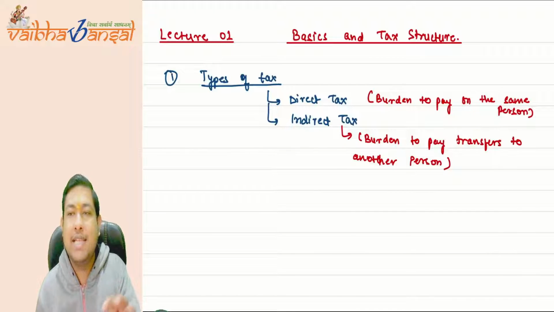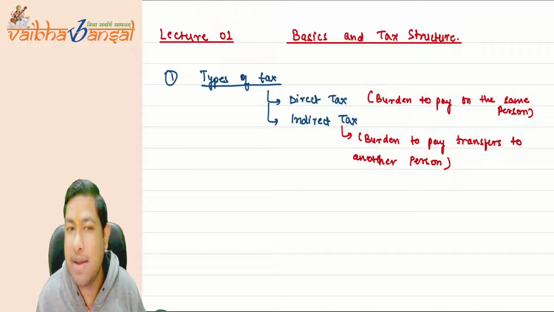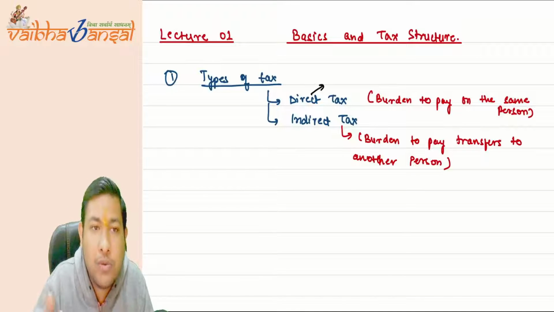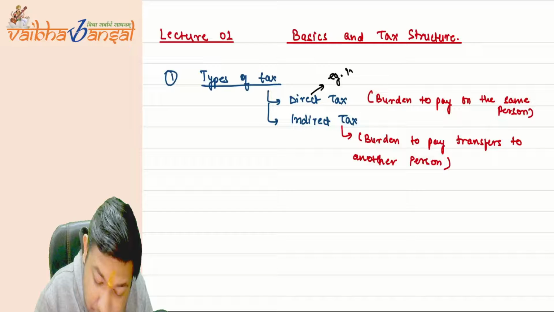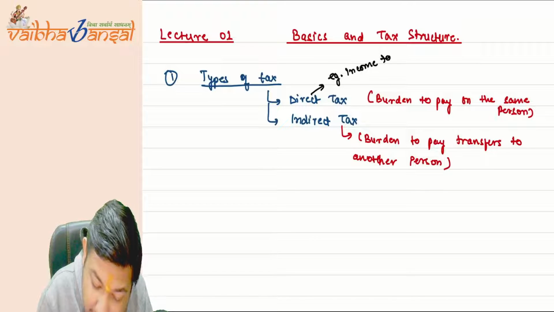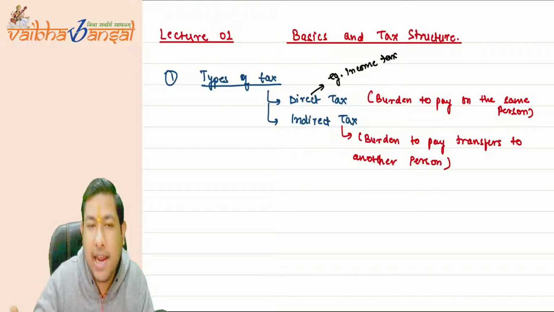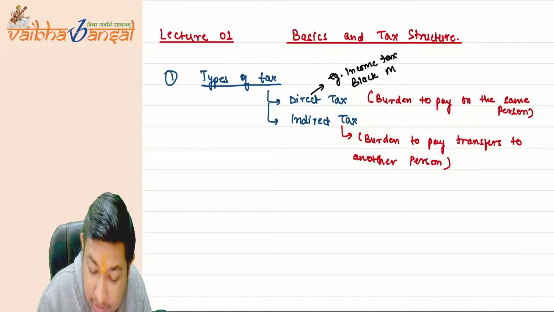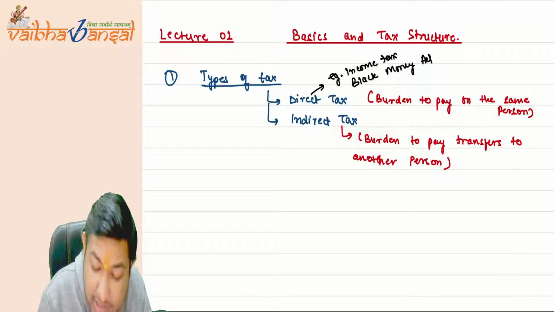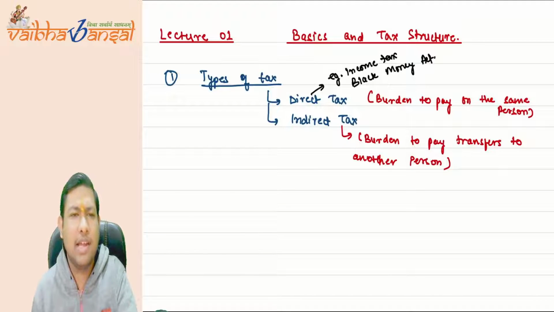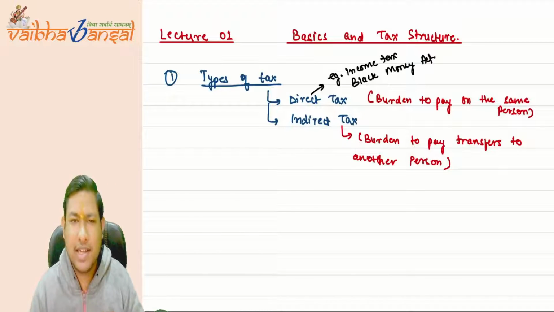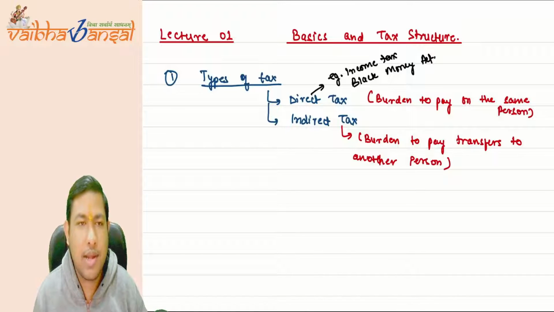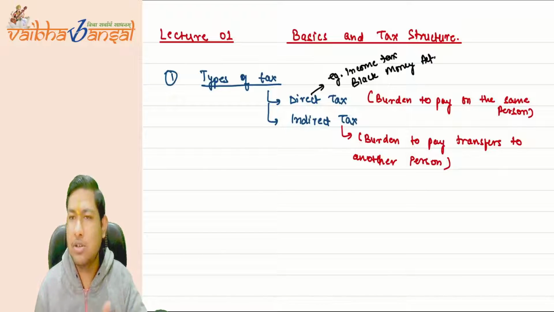Now, what are the examples of the direct tax and what are the examples of the indirect tax? See, it is very easy. The direct tax, what are we reading? We are reading the income tax. So the main example of the direct tax is the income tax. Along with that, what other acts? Like the Black Money Act, that is also in your syllabus. The Black Money Act is also a direct tax. Then others are the gift tax and wealth tax. Okay, these are taxes which were there earlier, but they have been abolished as of now. So these are the things: the income tax or the Black Money Act.